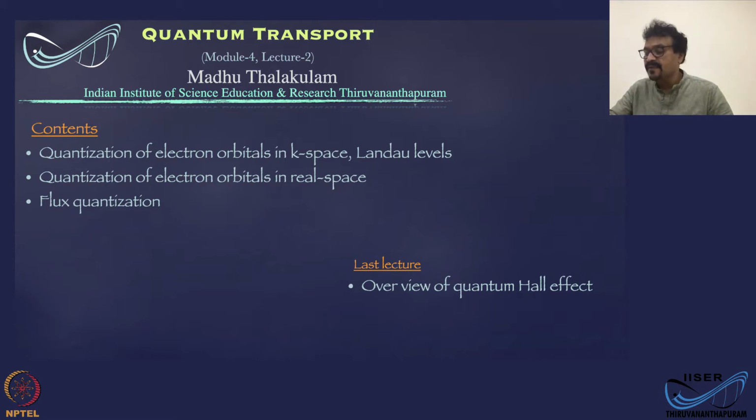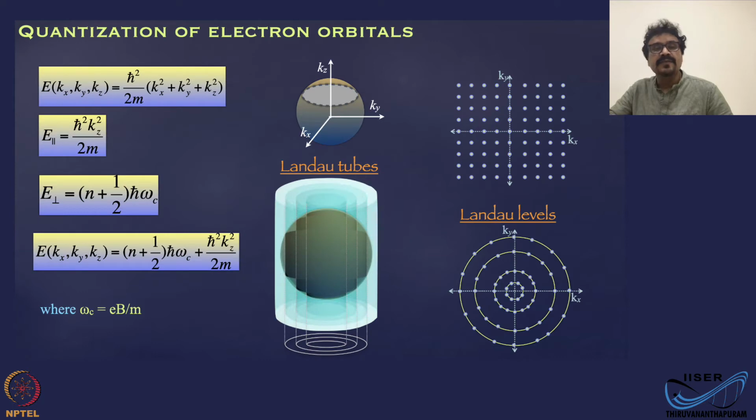Okay, so let us start with a picture of free electrons in a solid, and you have the states in the k space for free electrons, which forms a Fermi sphere, which we discussed in detail in one of the previous modules. And in two dimensions,